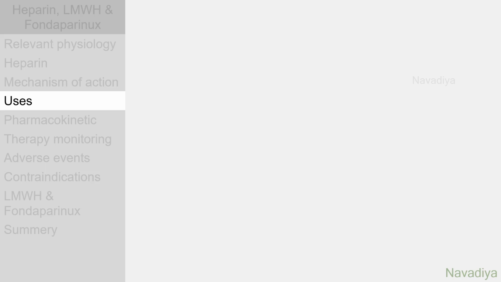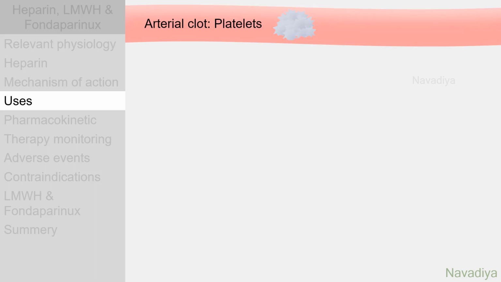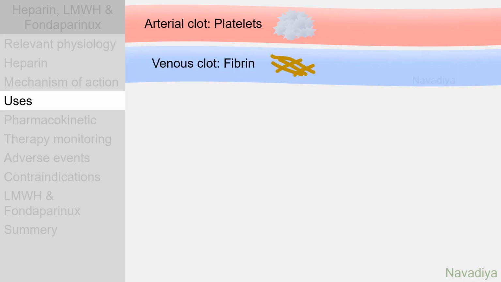Now let's see the uses of heparin. We have seen that arterial thrombi are comparatively rich in platelets and venous thrombi are rich in fibrin. So in general, antiplatelets are more suitable for arterial thrombosis and anticoagulants are more suitable in venous thrombosis.